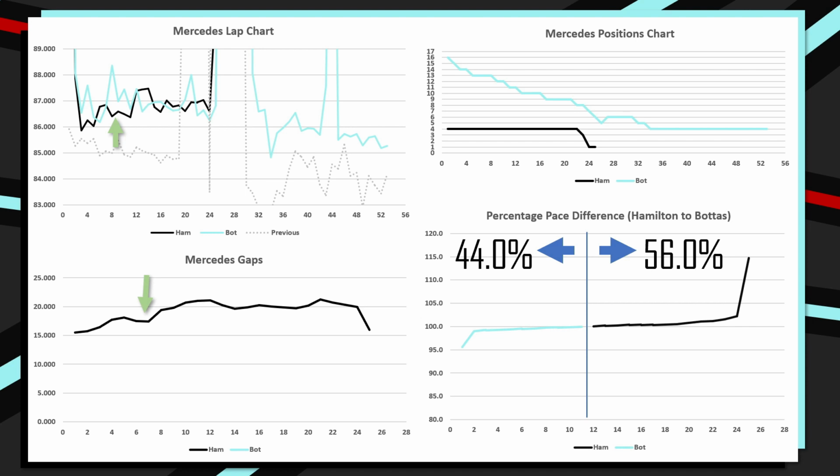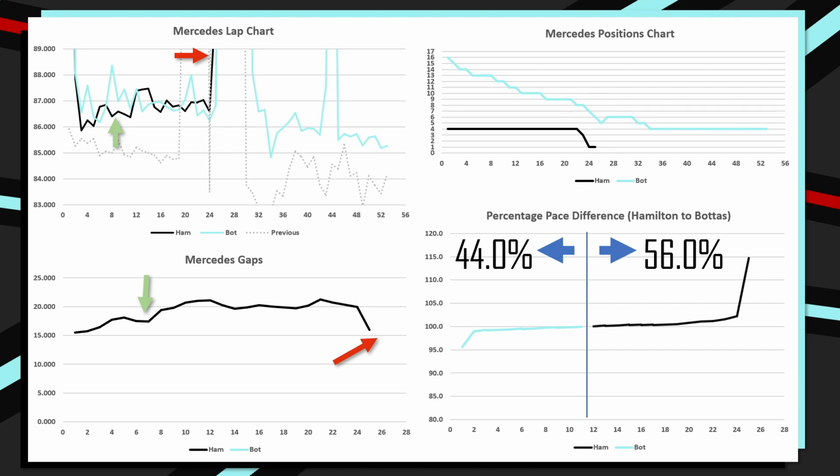Which either just goes to show that Valtteri Bottas was charging through the field extremely quickly, or how much time Lewis Hamilton was losing behind the McLaren of Lando Norris. Then by this red line here, we can see the retirement of Lewis Hamilton and then also the safety car period between laps 25 and 31, which is the end of the gaps chart overall.